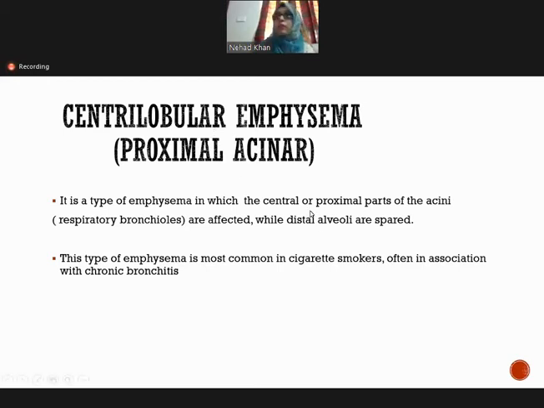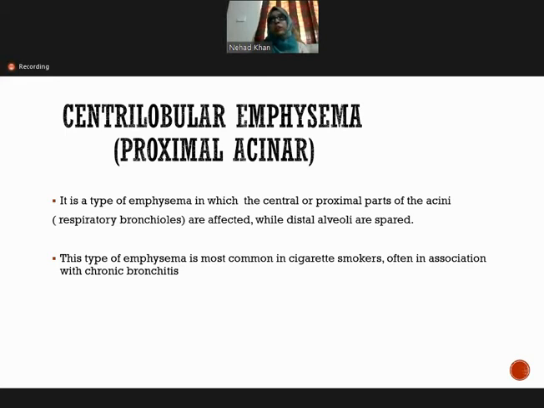Whereas the distal alveoli is spared, it is not affected. Only the proximal part of the acini is involved in it, whereas the distal part of the alveoli remains normal. Okay, and this type of emphysema is common in cigarette smokers, and it is often associated with chronic bronchitis.